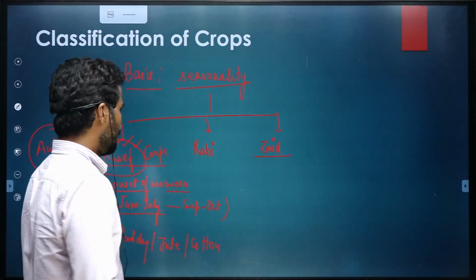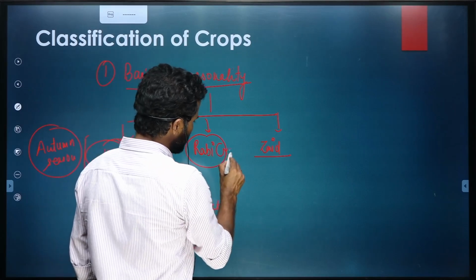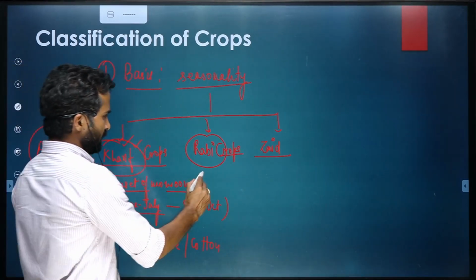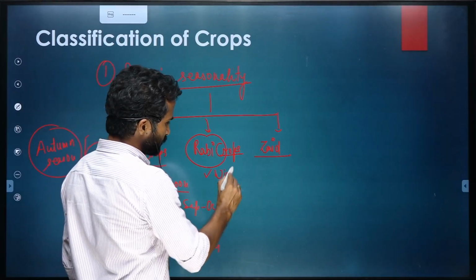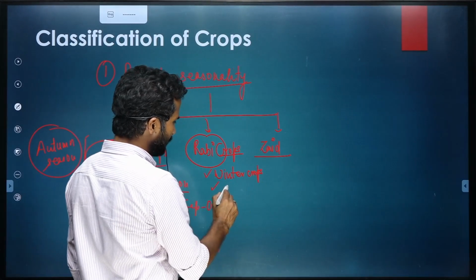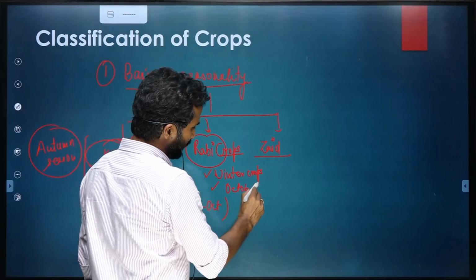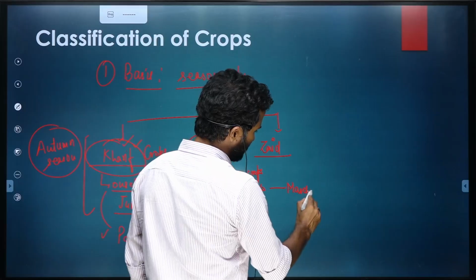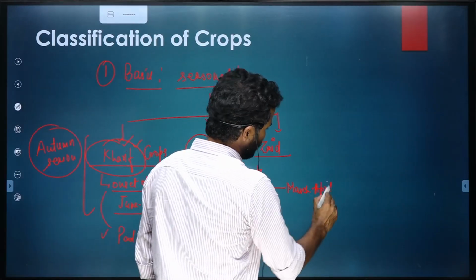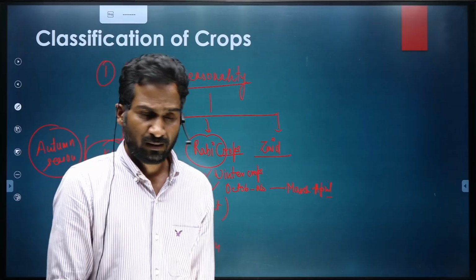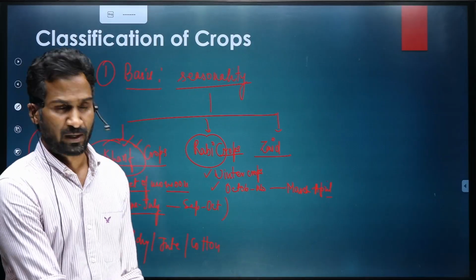Okay. Then Rabi crops. So after Kharif, in India the winter season starts, so they are the winter crops. Timeline roughly October, November, and this goes up till March, April. So harvesting happens during March, April time period, and sowing happens in October, November.